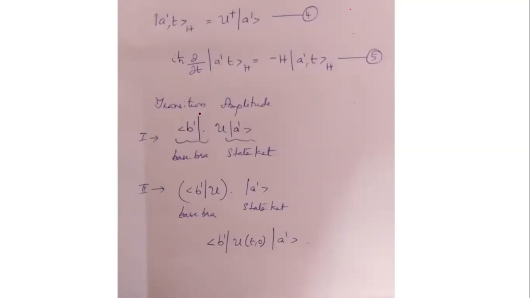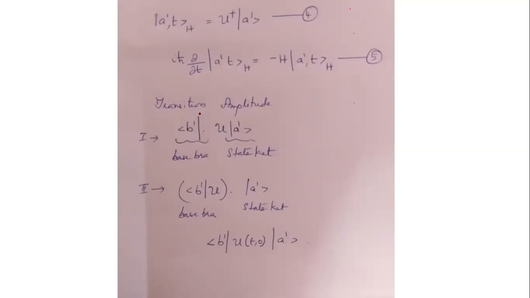At some later time t, this changes, and we can see the system in another eigenstate of an observable B with an eigenvalue b prime. Okay, so transition amplitude means what is the probability for the system in an eigenstate a prime to change to an eigenstate b prime. Now we are going to see what the transition amplitude is in both Schrodinger as well as in Heisenberg's picture.